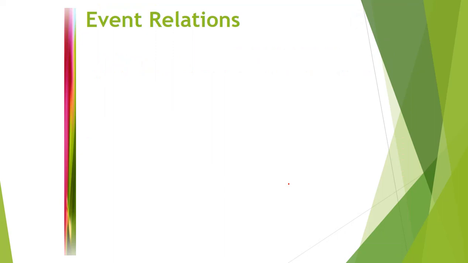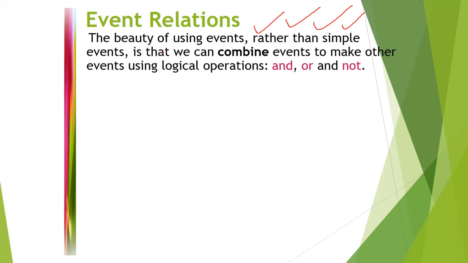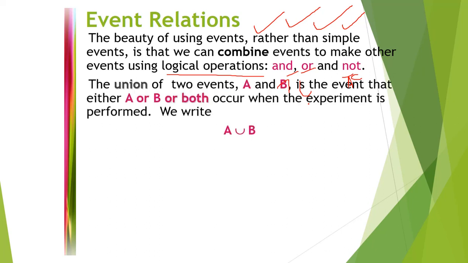Now we can go to the relationships between events. Up to now we dealt with only one event, either probability of A, or probability of B, or probability of the complement. Now we are going to the relationships. The beauty of using events rather than simple events is that we can combine events to make other events using logical operations. Logical operations means and, or, not. And means intersection, or means union, not means complement. In probability we use the complement. Now we can see them one by one.